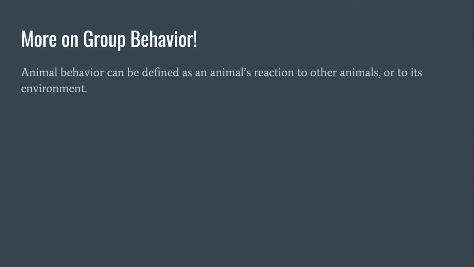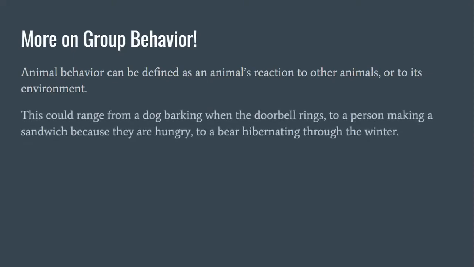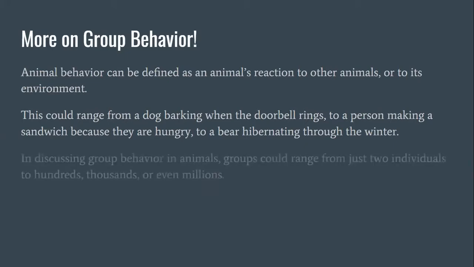So here's a little more on group behavior. Animal behavior can be defined as an animal's reaction to other animals or to its environment. This could range from a dog barking when the doorbell rings, to a person making a sandwich because they are hungry, and to a bear hibernating through the winter. In discussing group behavior in animals, groups could range from just 2 individuals to hundreds, thousands, or even millions, like we saw with the wildebeest.